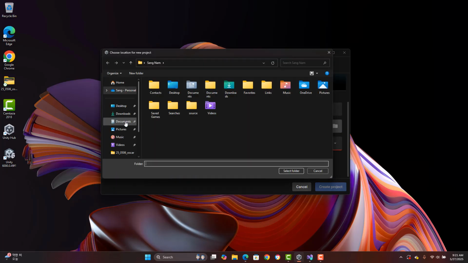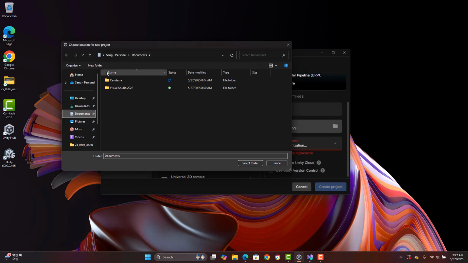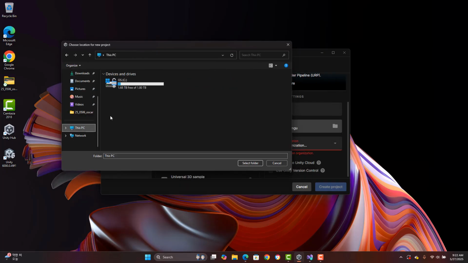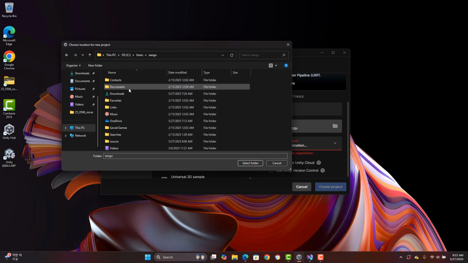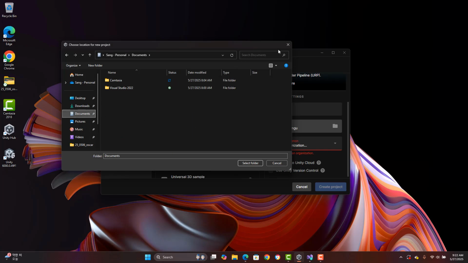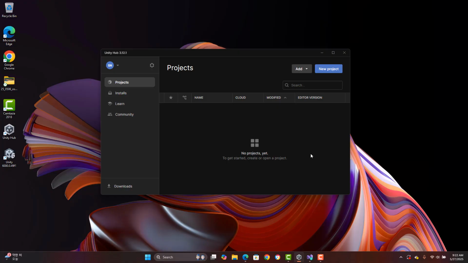Sometimes people create a separate folder in Documents, like a Unity project folder. Otherwise, it usually goes to your PC settings, users, and your personal user folder. So sometimes it's better to create a new folder in Documents and store your Unity projects in one place.